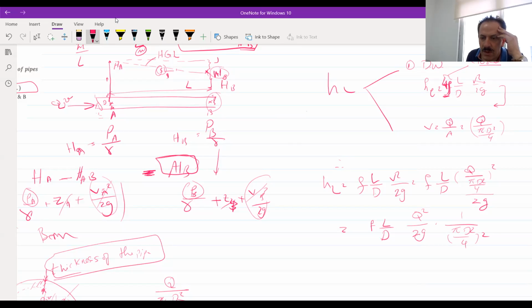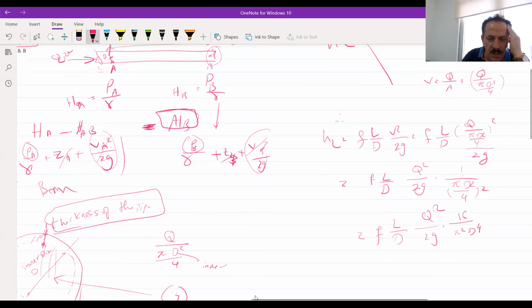π² with the 2 becomes 1, it will be 16, right? Over here 16, and π² and D to the power 4, right? So this term will become like this, and we have Q², we have 2g, and we have L over D, we have f.